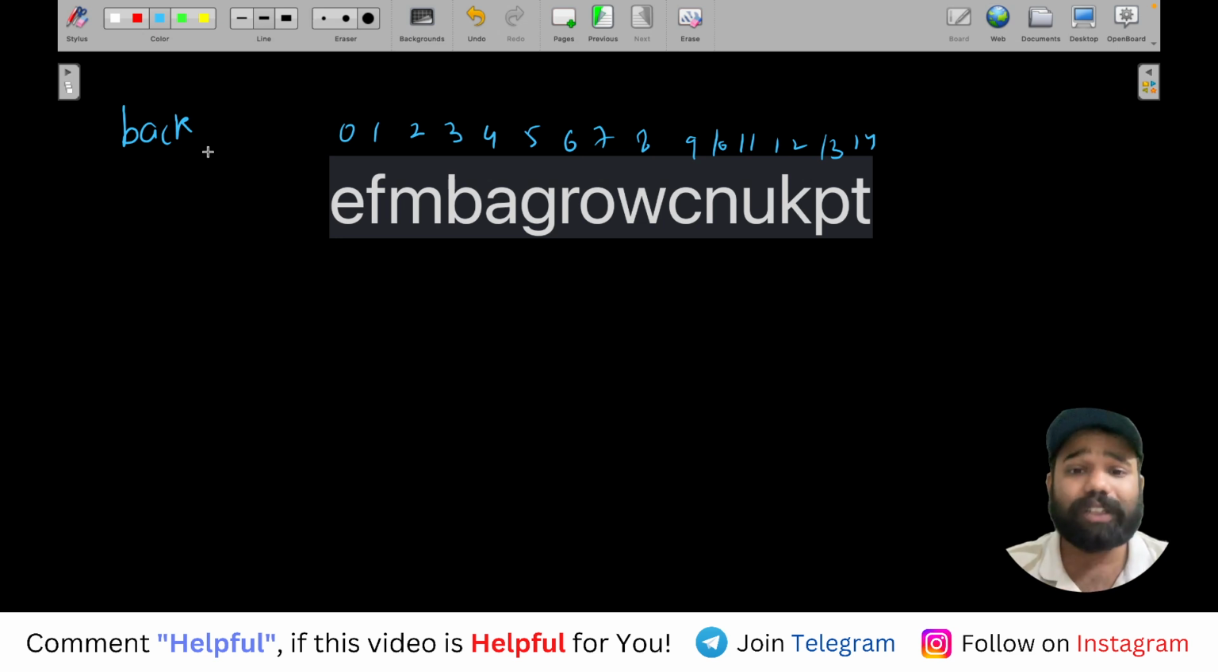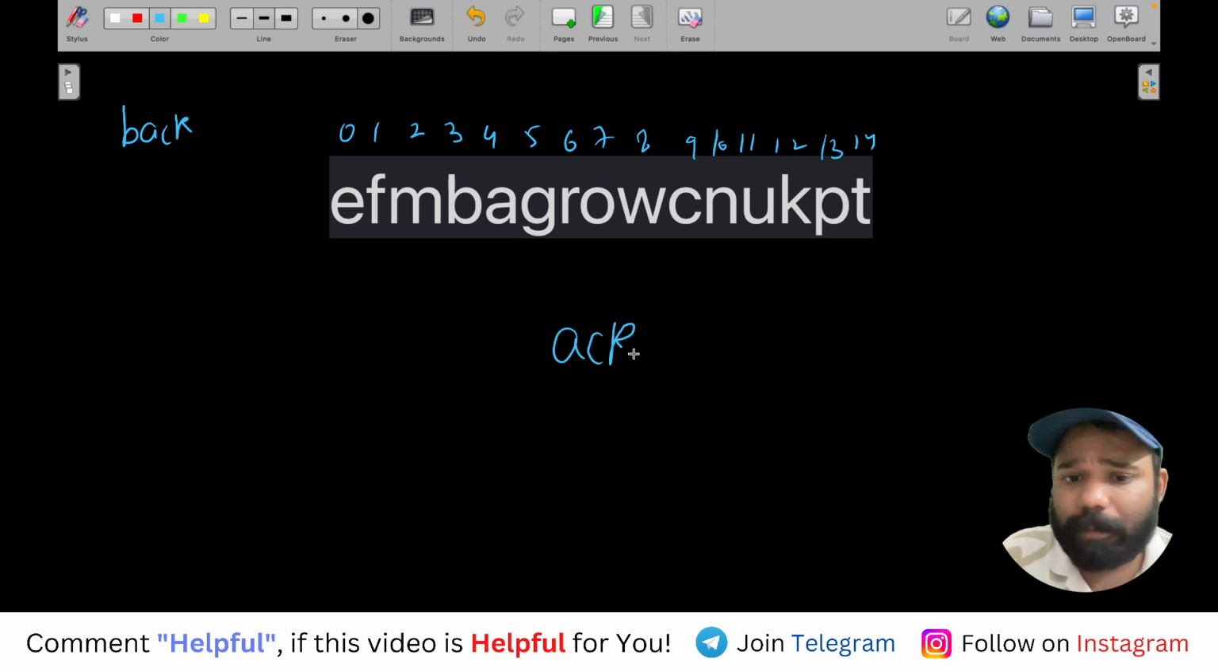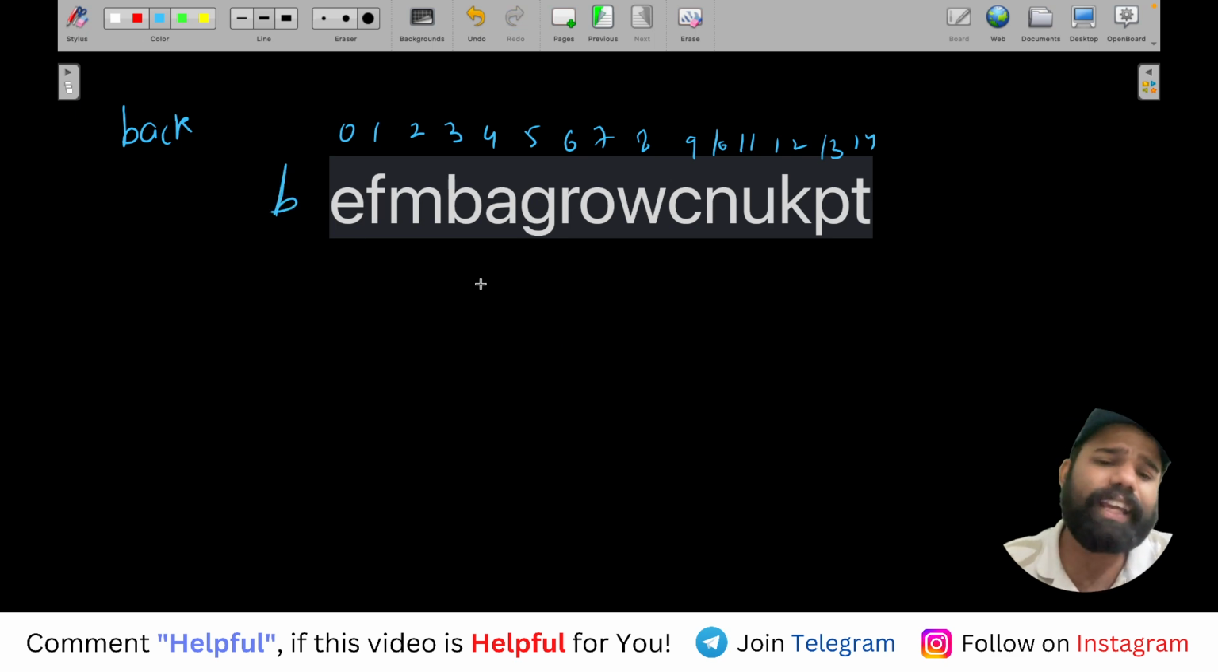And which will you add? For example, if A, C, K is already present in the string, then you will definitely add a B and it will become B, A, C, K. If you add a B at the start, with A, C, K already present, it will become B, A, C, K.